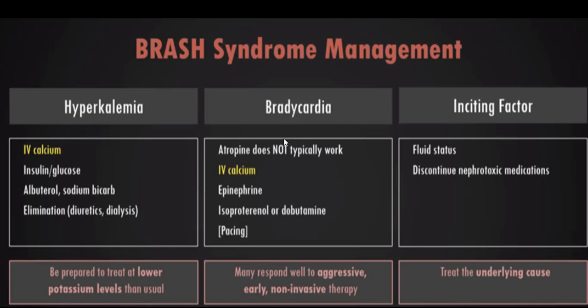And for bradycardia, atropine does not typically work, but still you can try atropine, IV calcium gluconate, epinephrine, dobutamine, and last is pacing. And fluid status should be corrected and nephrotoxic drugs discontinued.